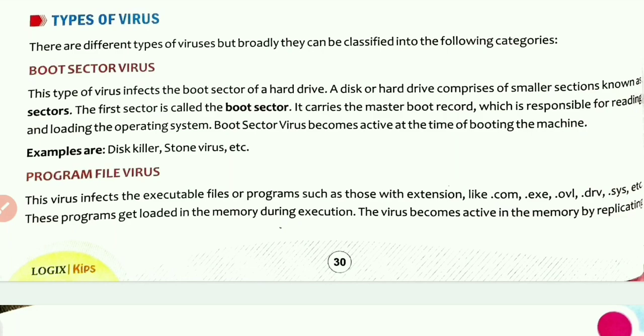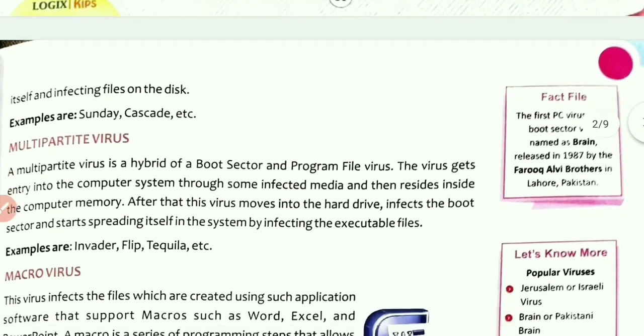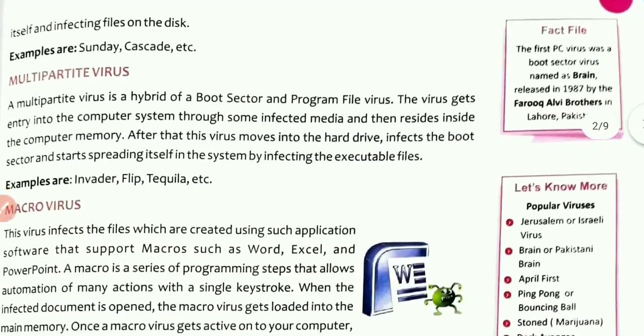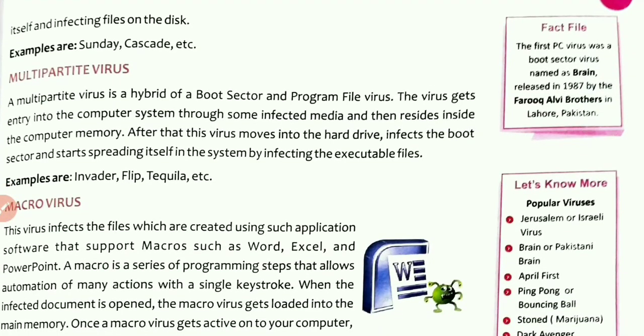The second type of virus is program file virus. This virus infects the executable files or programs such as those with extensions like .com, .exe, .ovl, etc. These programs get loaded in the memory during execution. The virus becomes active in the memory by replicating itself and infecting the files on the disk. The examples are Sunday, Cascade, etc.